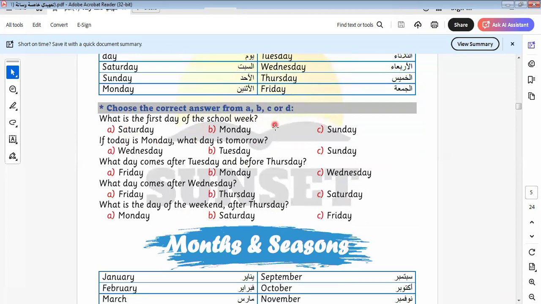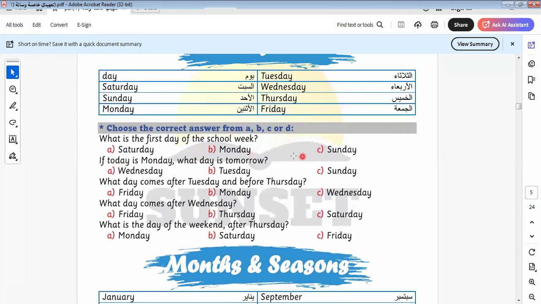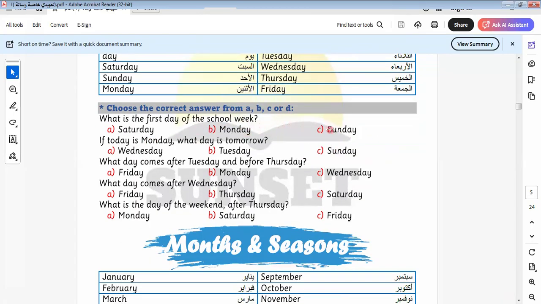What's the first day of a school week? It will be Sunday. All of us start the day in our schools on Sunday. If today is Monday, what day is tomorrow? Today is Monday.